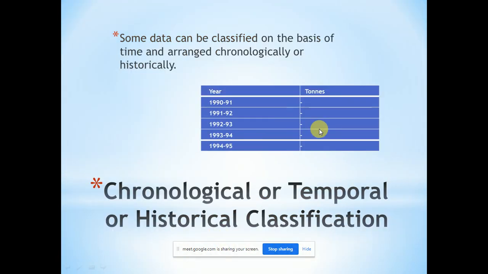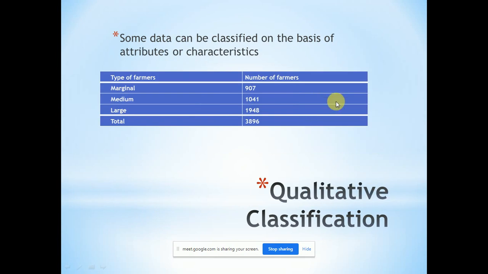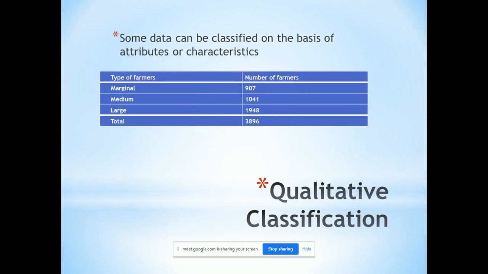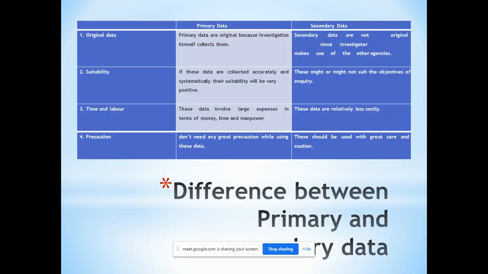Second, chronological classification or historical classification. Third, the qualitative classification. And last is the quantitative classification. You just have to see the left column of the table that we had seen in the last lecture, and the difference between primary data and secondary data.